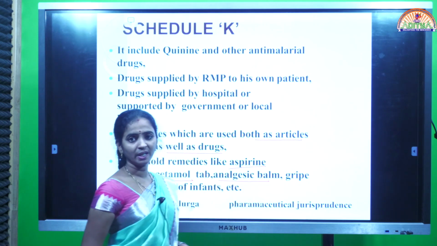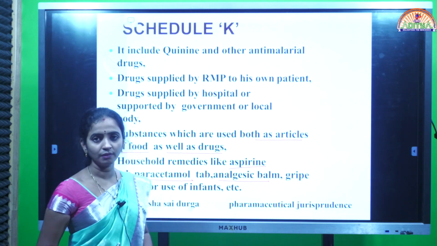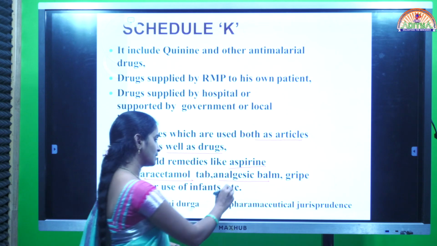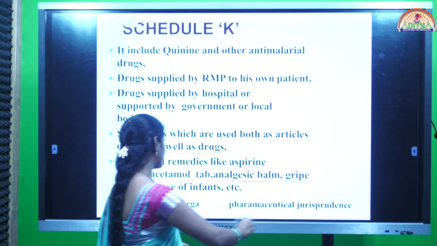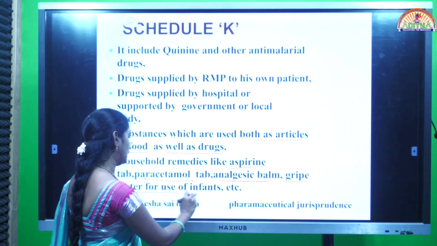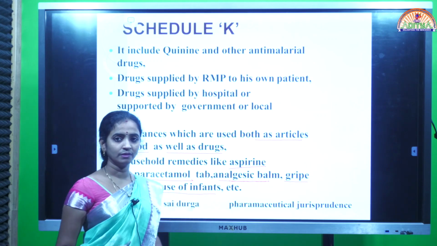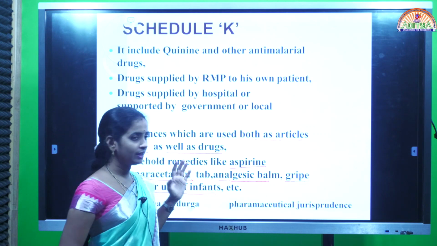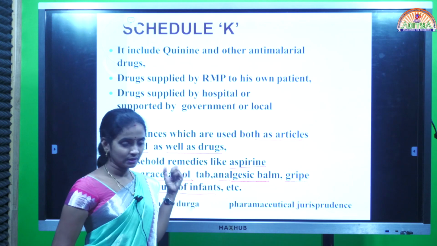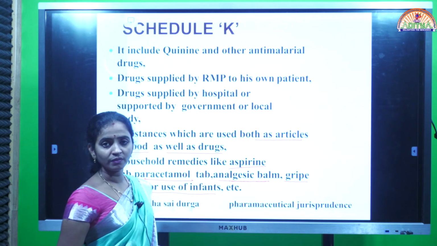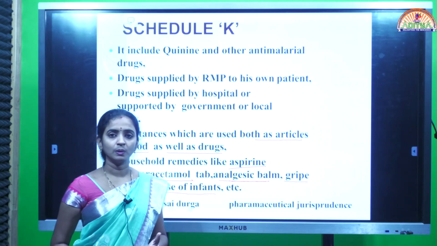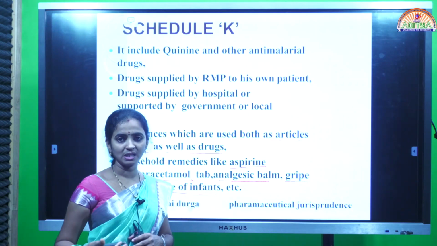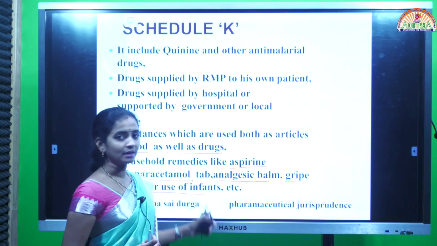using, different types of pain balms we are using, nothing but to get relief from the pain. Different balms and gels we are using are called analgesic balms, and gripe water is mostly used for children, like infants, to get relief from some stomach pain. These types of drugs we can get from the pharmacy without any prescription, and also these types of drugs don't have any precautions. Cautions are not presented on the label of these packings, as we can observe.